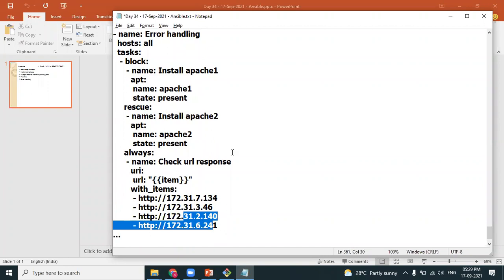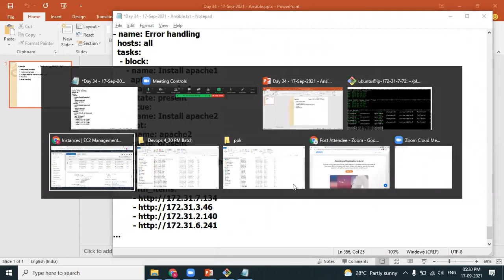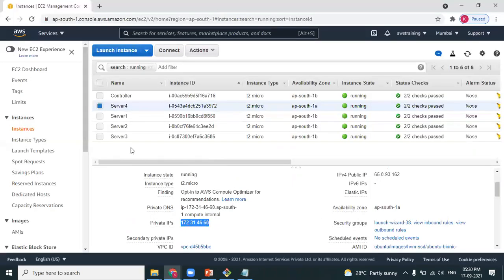So like this. When a certain module might generate an error, it may be successful now, but in the future, maybe after 1 year, it may generate an error. In such cases, you better write it in the block section and also rescue, or also write a corresponding else activity in the rescue section and always section, irrespective of whether it is successful or failure. The always section gets executed always. So here I will write my private IP resource of 4 nodes.